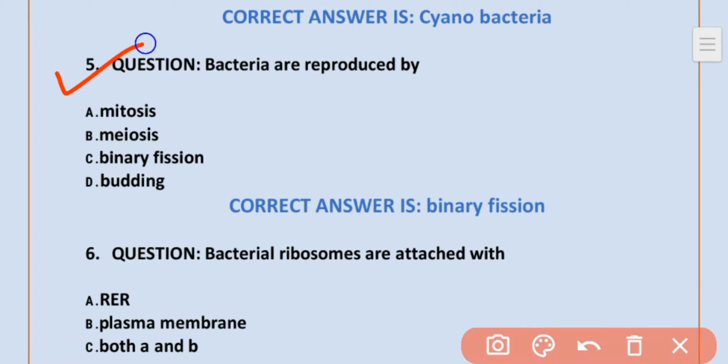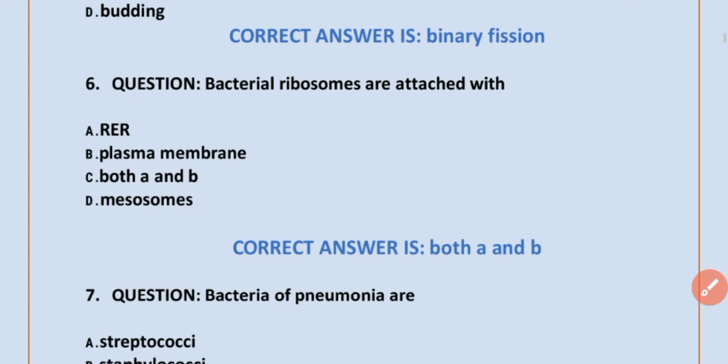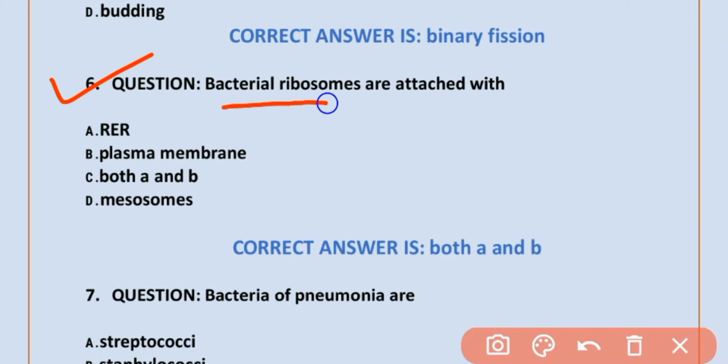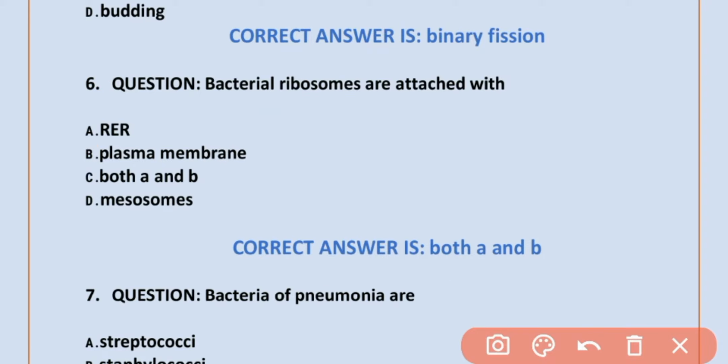MCQ number 5. Bacteria are reproduced by binary fission. Option B is correct. Binary fission. MCQ number 6. Bacterial ribosomes are attached with both A and B. Option A is rough endoplasmic reticulum and option B is plasma membrane. Option C is correct. Both A and B.